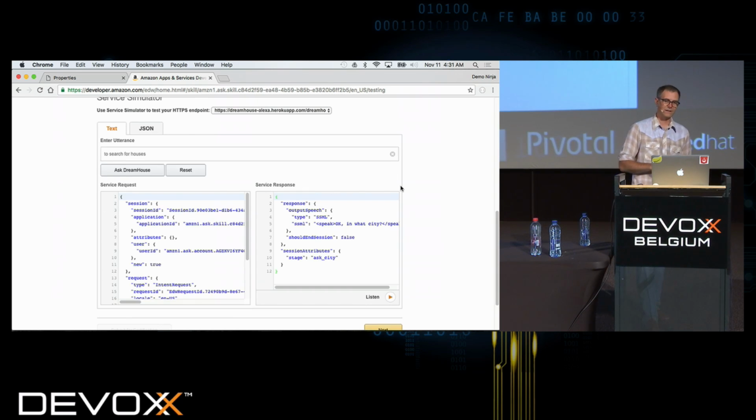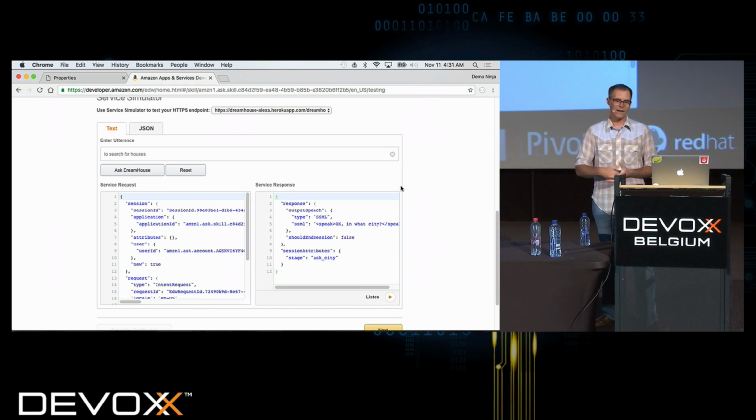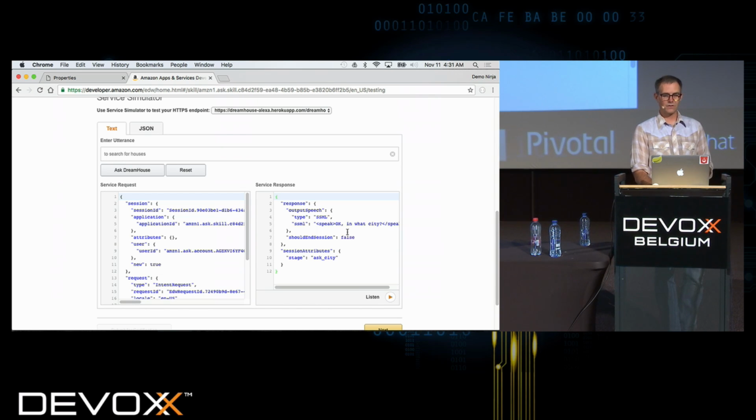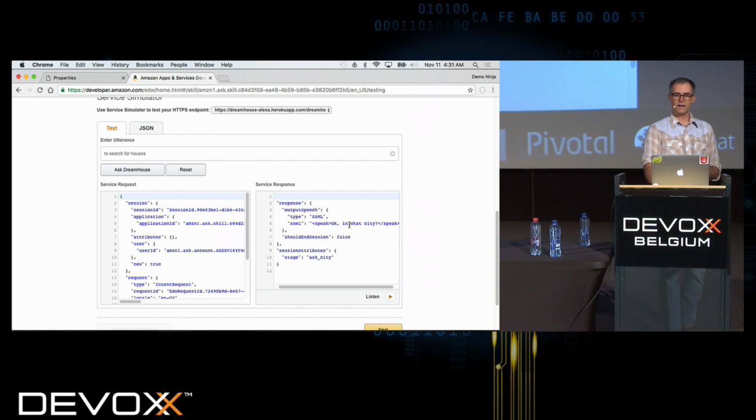That calls out to my service, in this case running on Heroku, which is searching Salesforce and then coming back. In this case, I have a conversation, so the response that comes back is going to ask, okay, in what city? Let's actually try it out and hope that it works.